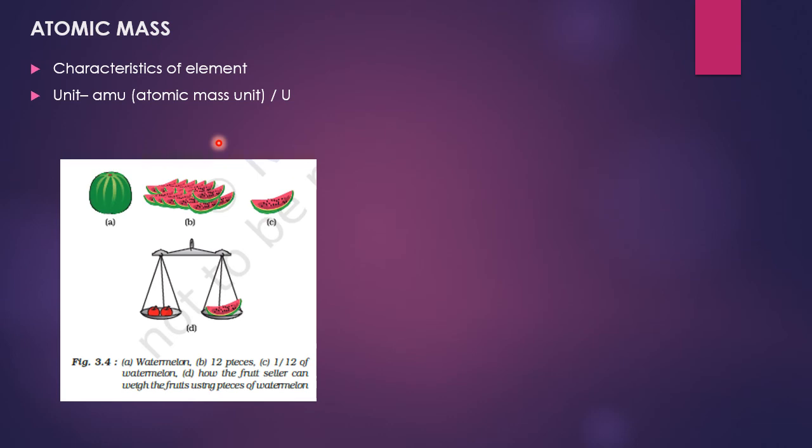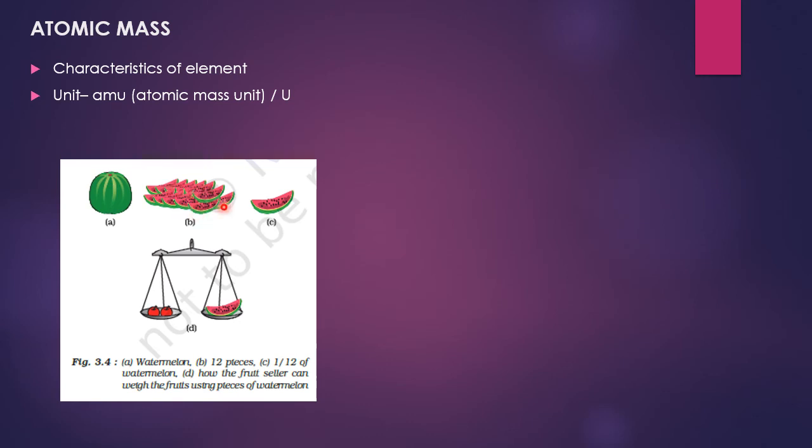Suppose a fruit seller is selling fruits and he does not have any standard weight. So what will he do? He will take a watermelon and say this has a mass equal to 12 units. He divides the watermelon into 12 equal parts, so there are totally 12 units.